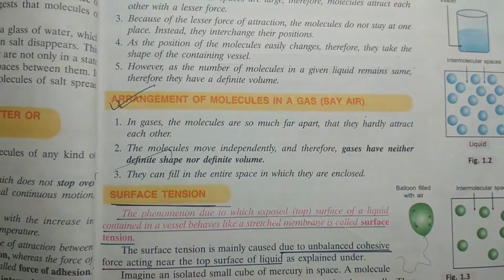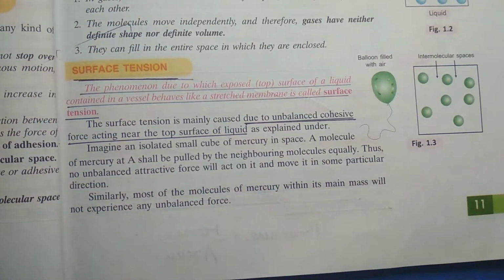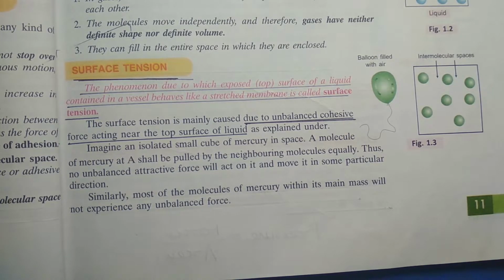Now what is surface tension? The phenomenon due to which the exposed surface of a liquid contained in a vessel behaves like a stretched membrane is called surface tension. Exposed surface means generally the upper one. Suppose I keep water in a glass, then the uppermost layer is the exposed one because other layers are bounded. So the uppermost layer is the exposed one or topmost layer.